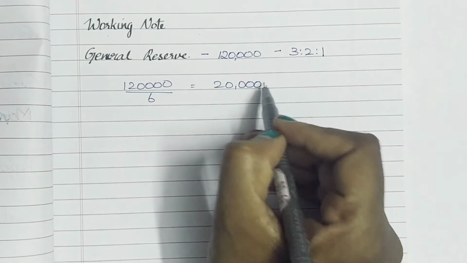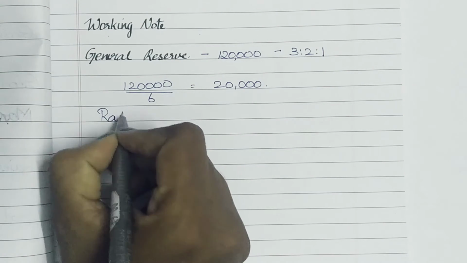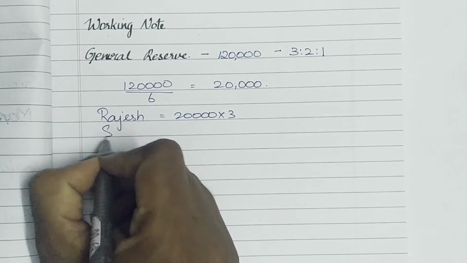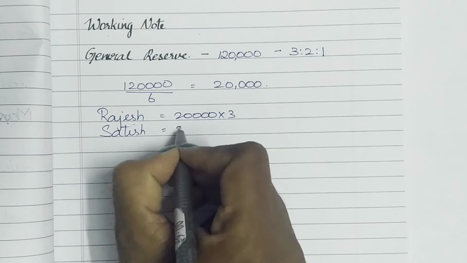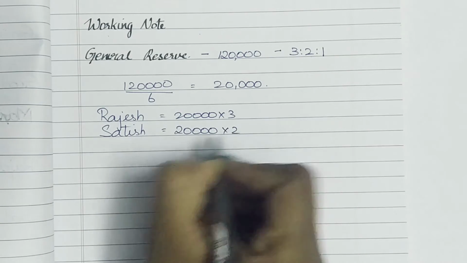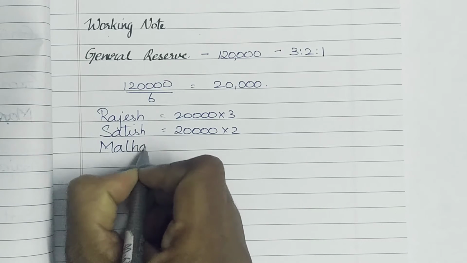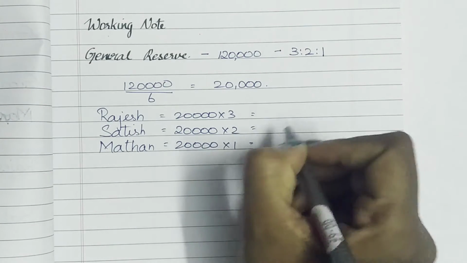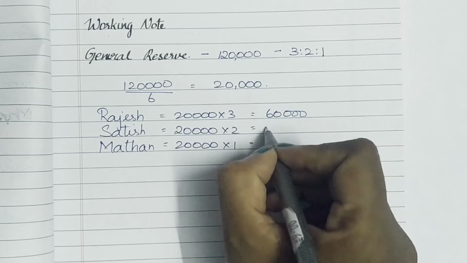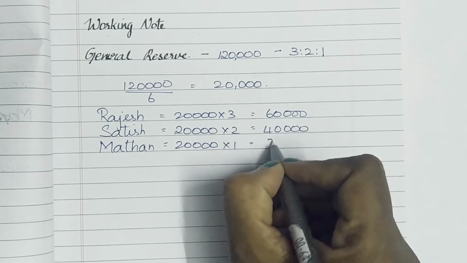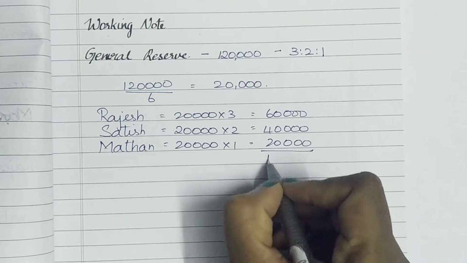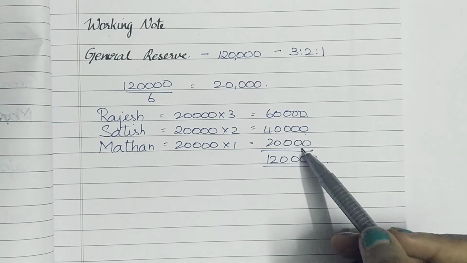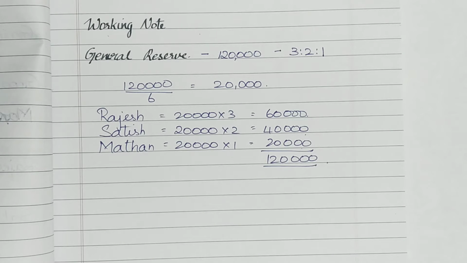So we must take their share of profit. Rajesh is going to be 20,000 into 3, Satish is 20,000 into 2, and likewise Madan is 20,000 into 1. So it's going to be 60,000, 40,000 and lastly 20,000. If you add it up, you will definitely get 1,20,000 as your general reserve. This 60,000, 40,000 and 20,000 is going to be transferred into their particular capital accounts.